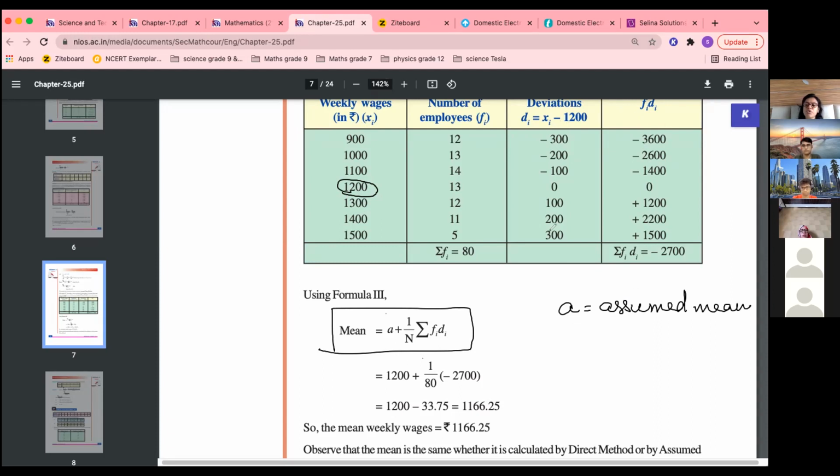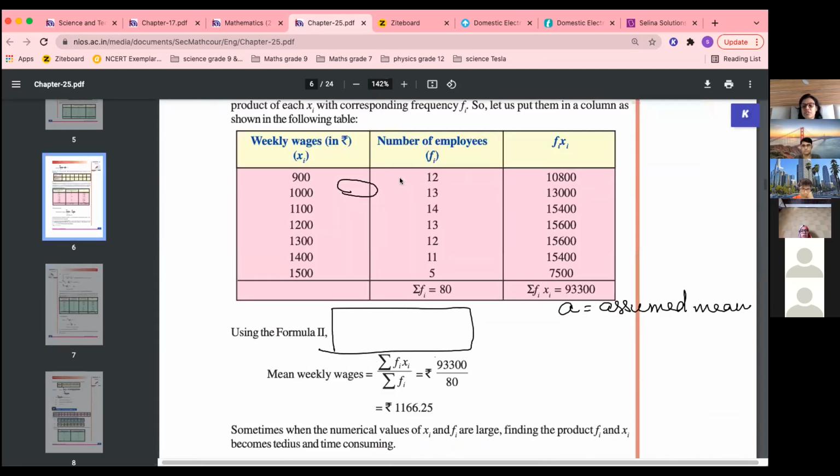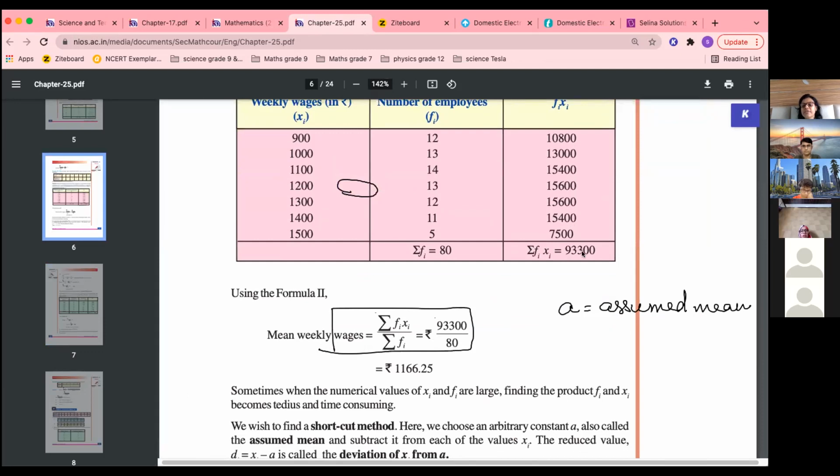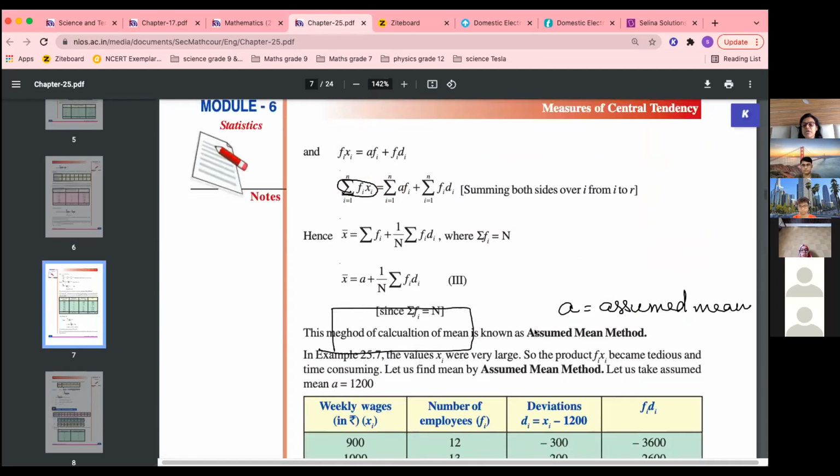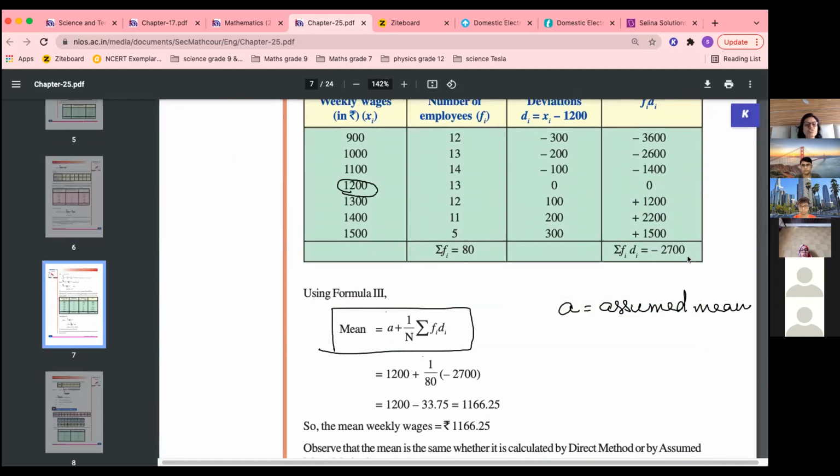Rest everything is positive or negative, so you will have a bigger number when you do sigma fi di. What is our aim? To find a smaller number over here. Just see, how big a number came in the direct method? 9,33,000. Okay, the calculation was this big, and here the calculation has become small. 2700 came, just 2700. So that is why we assume a middle number, so that negative and positive values mostly cancel, and you will get a smaller number. Is it clear, Mudabbir?